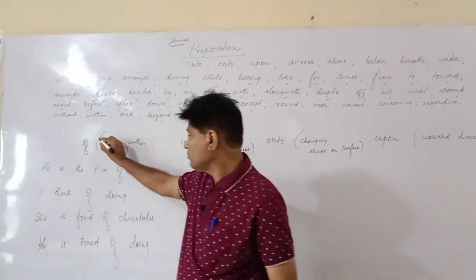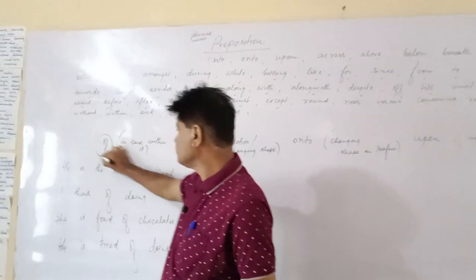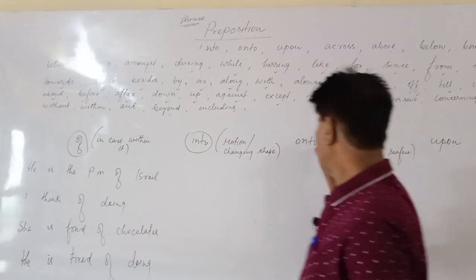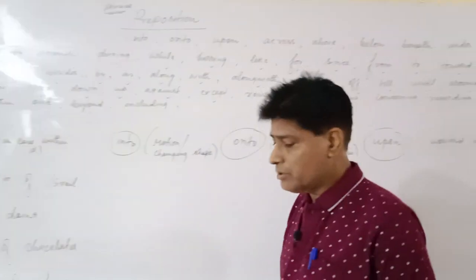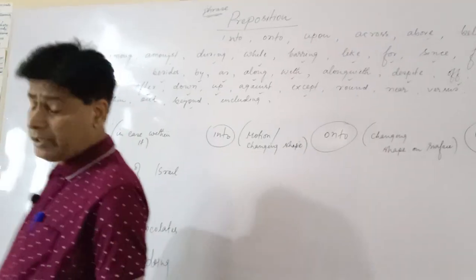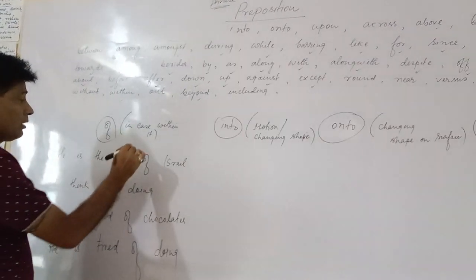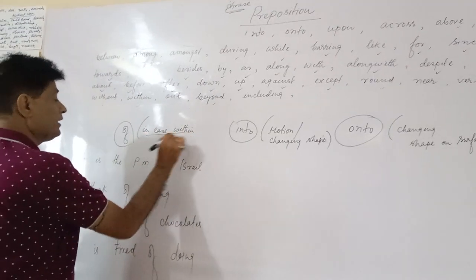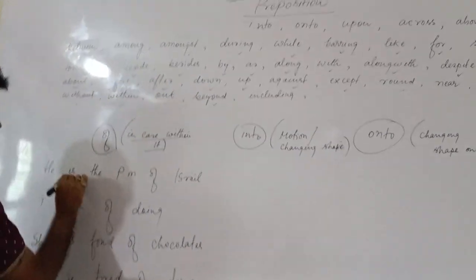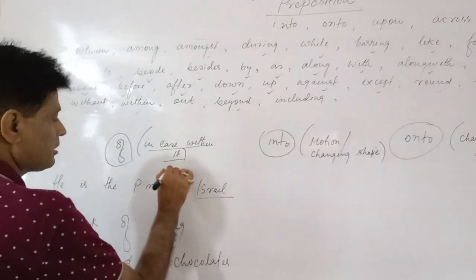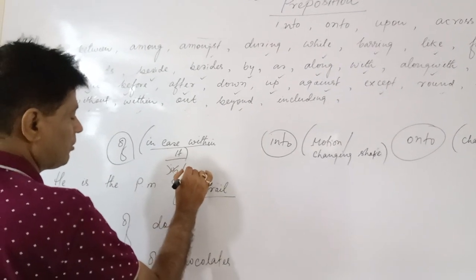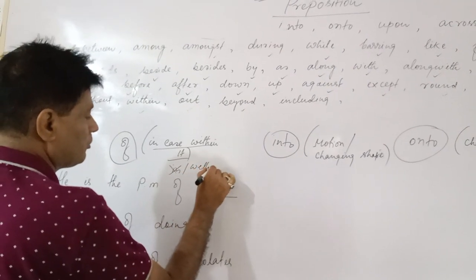Now we are going to learn of, into, onto, and upon. Of is used when you are denoting within it. Clear? He is the PM of Israel. You can't use in Israel or within Israel; that will be incorrect.